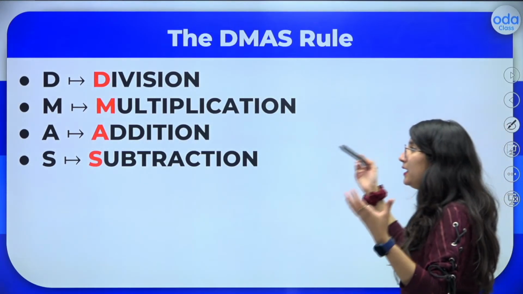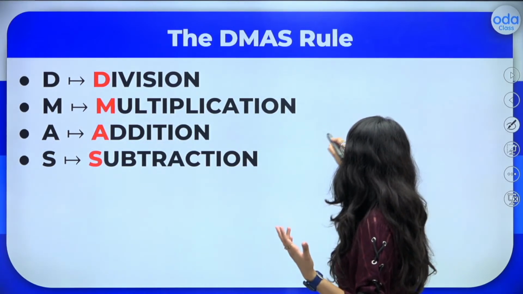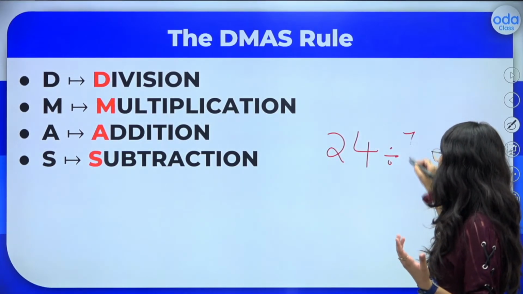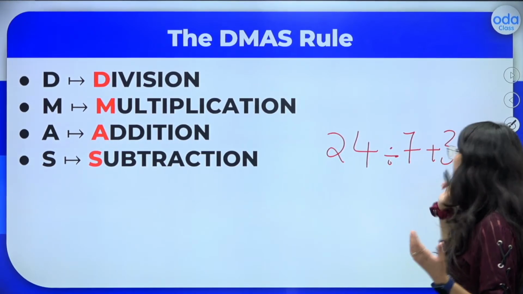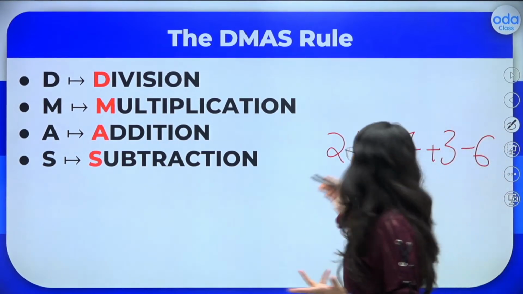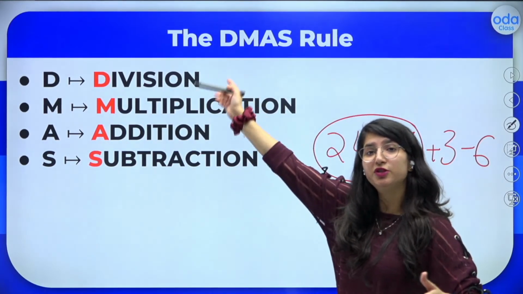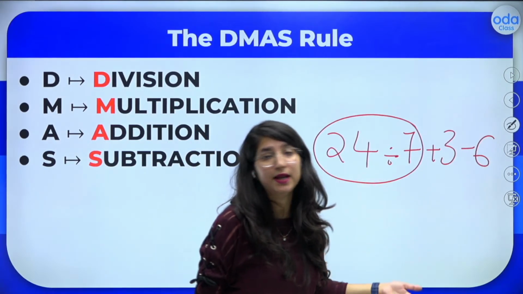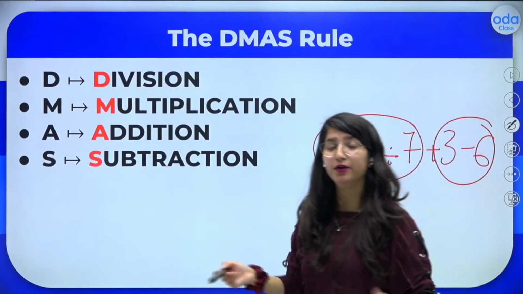So kids, in an expression, for example, if I have 24 divided by 7 plus 3 minus 6, okay? So what do I have to do? Firstly, I have to divide because in the DMAS rule, division is the first step. Now, it will not happen that I jump to the subtraction portion, then in the end I add.